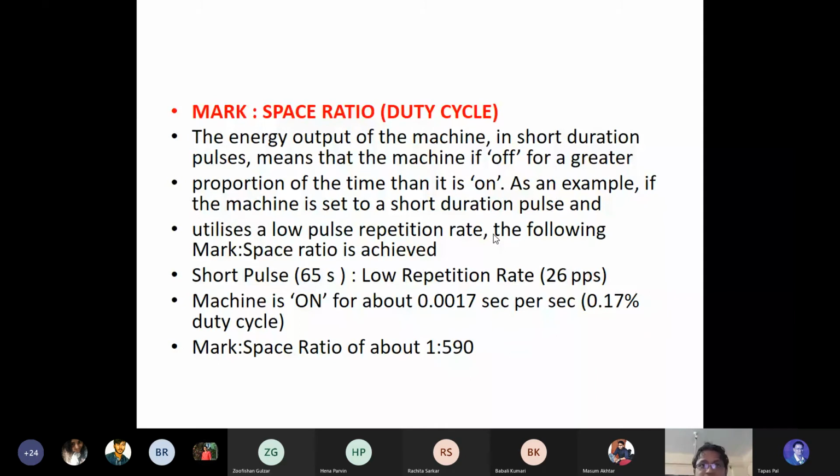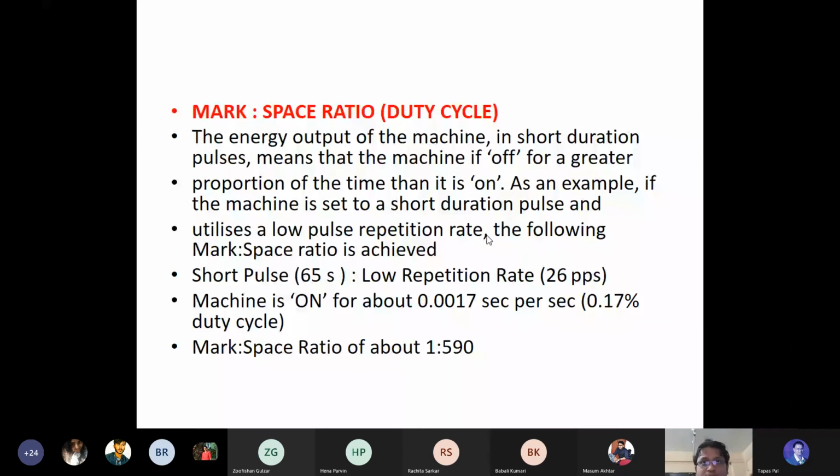See, this machine is on for about 0.0017 seconds per second, and 0.17% is the duty cycle. So this is the calculation. If there is 1 millisecond of on, there are 590 milliseconds of off time. So the off time is quite higher, so there will be no heating. It's a non-heating modality.